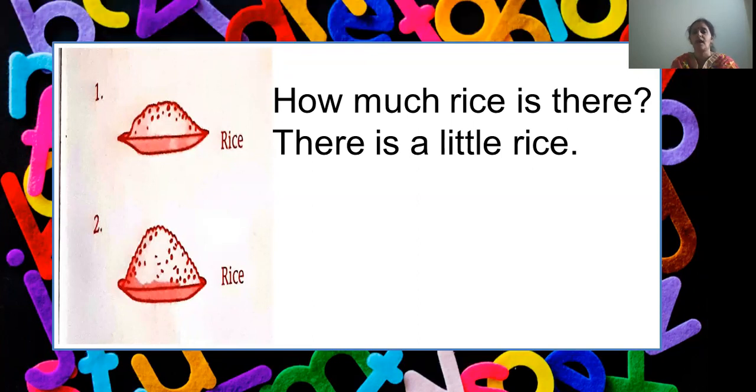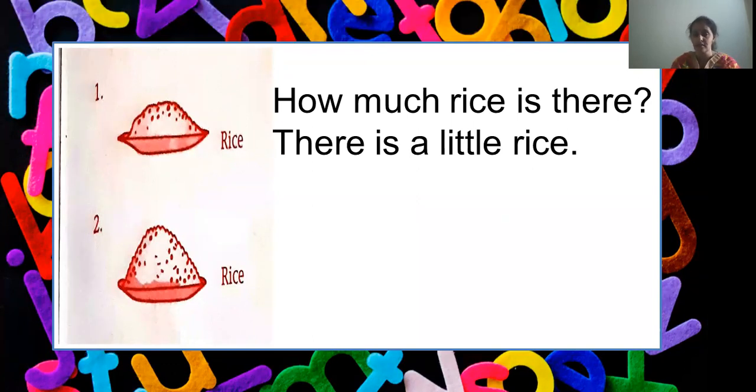Okay, so I will frame the question as how much rice is there? The answer is there is a little rice. Why? Because rice is an uncountable noun. Clear? Now see the next picture.